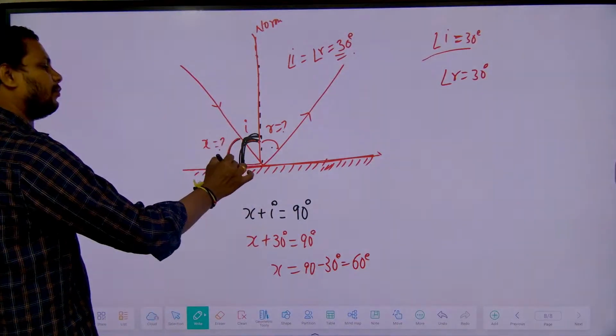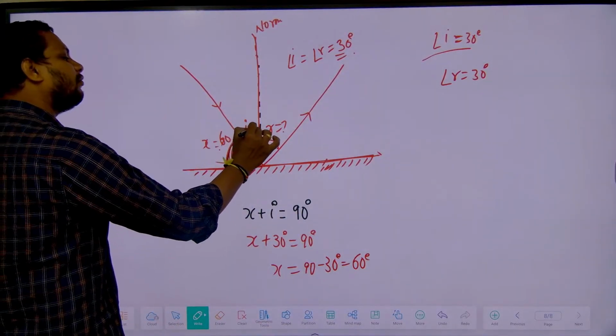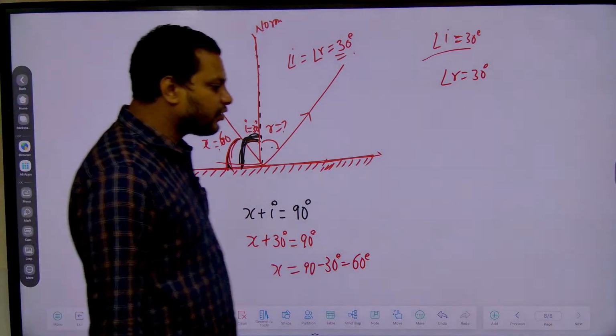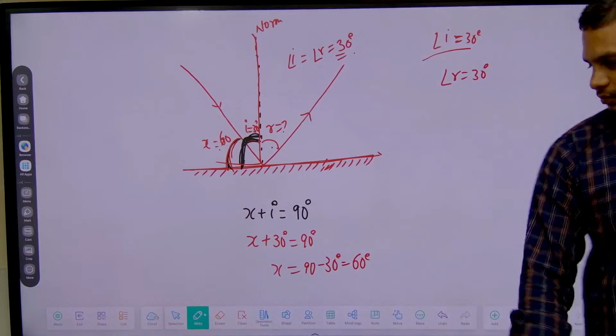So this angle will be how much? 60 degrees. And this angle will be how much? 30 degrees. So please remember this. Okay. Now I'll give you one more example. This time you try to give me the answers.